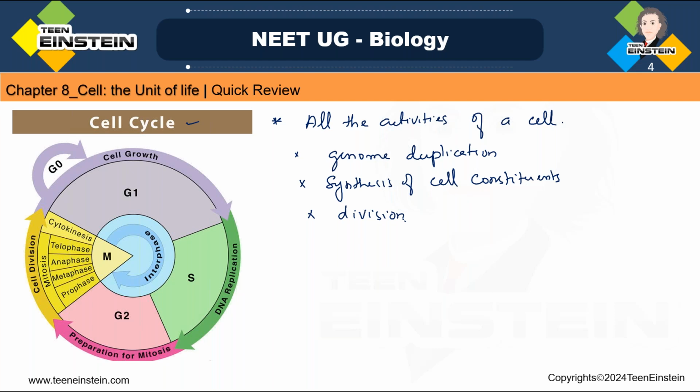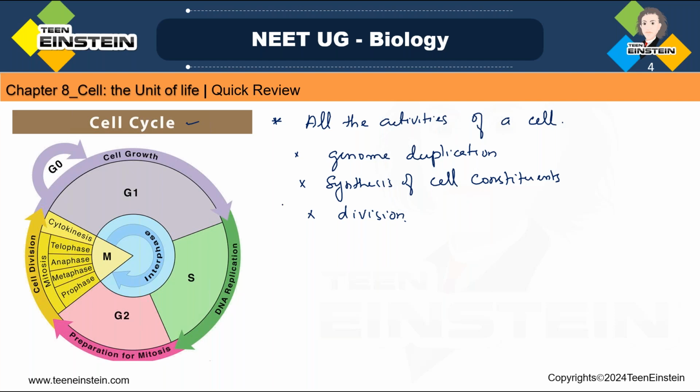So through all the activities of a cell from one cell division to the next, the cell will duplicate the genome, other cell constituents are synthesized in the cell, and eventually the cell moves into the divisional stage, dividing into two daughter cells. Clear?